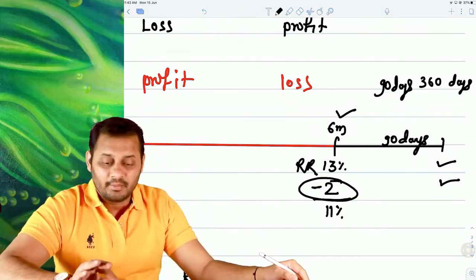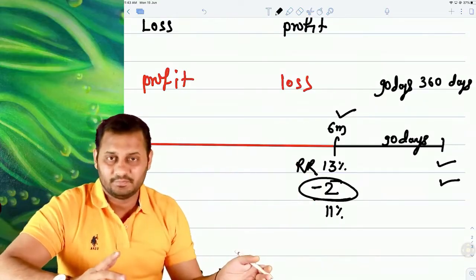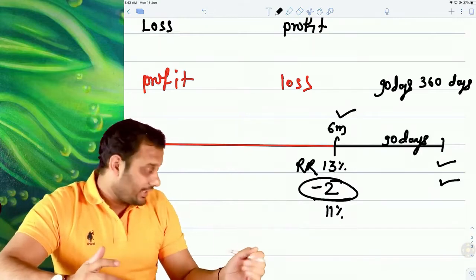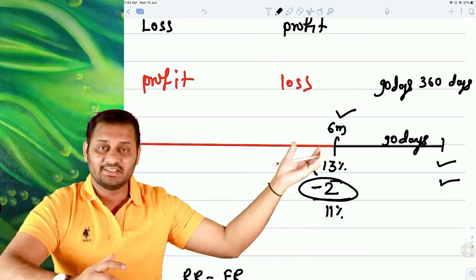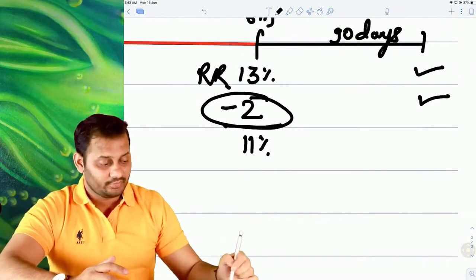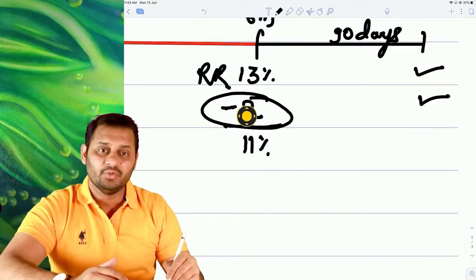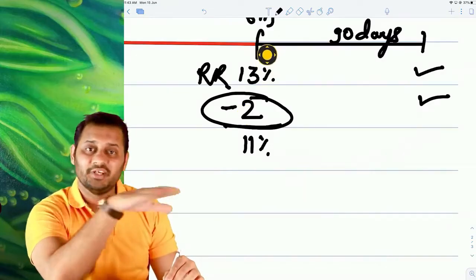Right? But because both of us calculated, we can easily calculate the profit or loss on this date itself. So instead of paying you the 2% on the later date, I will pay you the 2%'s present value on this date itself and finish the contract.